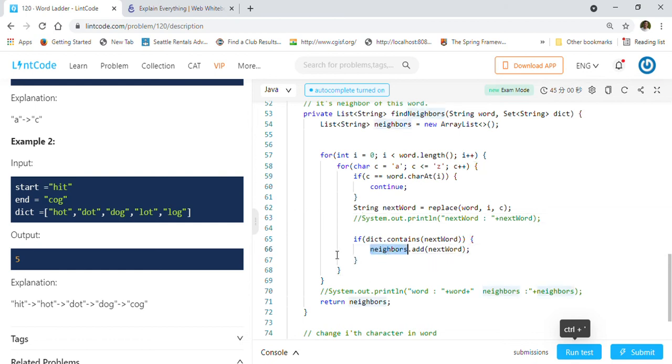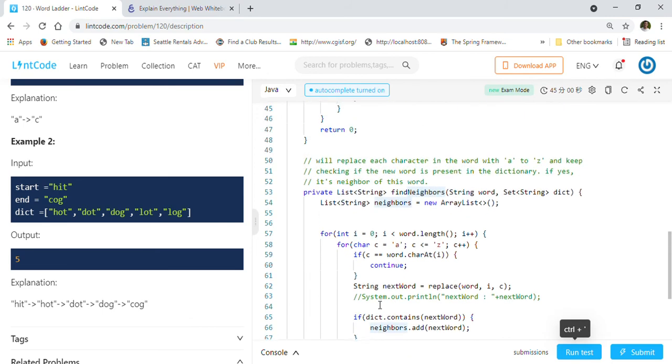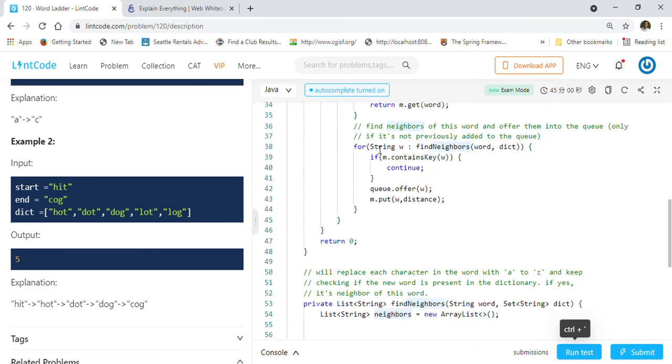So ultimately it does this replacing for all the characters from A to Z, and whenever it finds a word in the dictionary, it will add it into the neighbors list and return the neighbors list here, right? So we get the neighbors list here, and we are doing a for loop now with the neighbors, right? Because now that we found the neighbors, we want to do the BFS again, right?